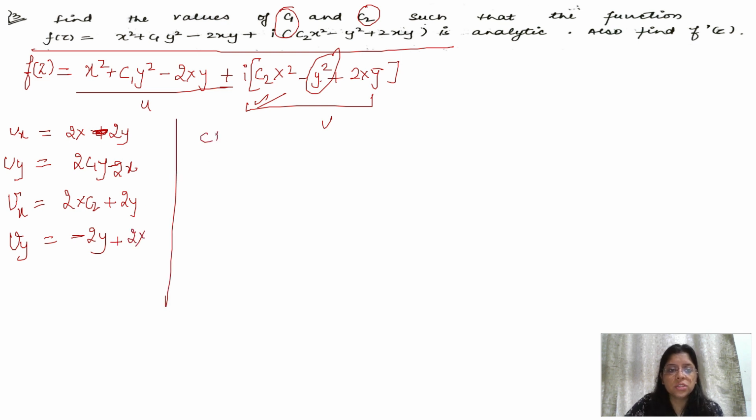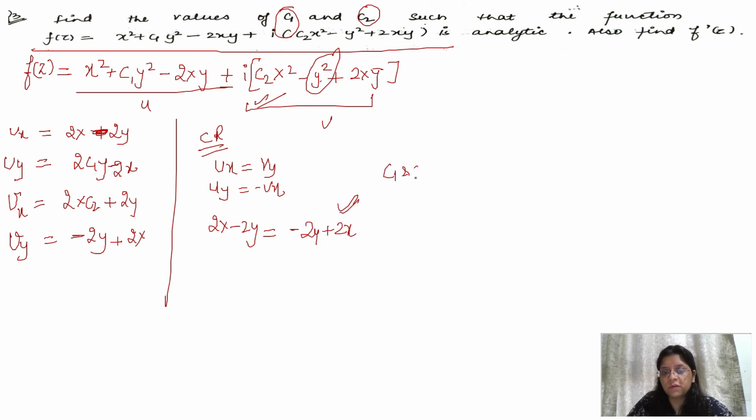Now we'll put the values in the CR equations: ux equals vy and uy equals minus vx. So ux is 2x minus 2y, which equals vy, which is minus 2y plus 2x. So this is satisfied, but we do not get the values of c1 and c2 from here.